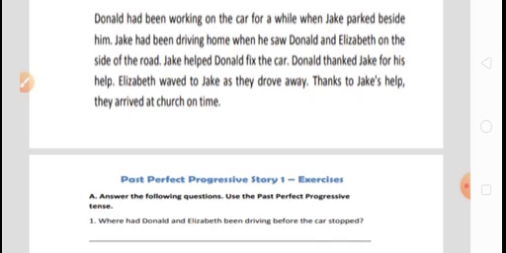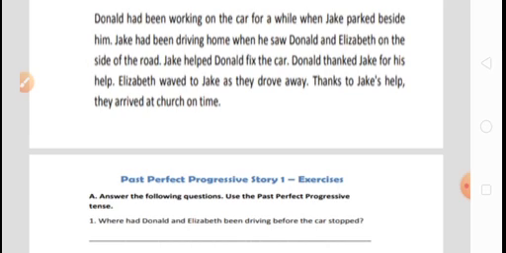Now move to the next sentence. Jack had been driving home when he saw Donald and Elizabeth on the side of the road. Now, this sentence is also in past perfect continuous tense. Jack is the subject, had been is the auxiliary verb, driving is the verb ing form, and the rest of the things follow.